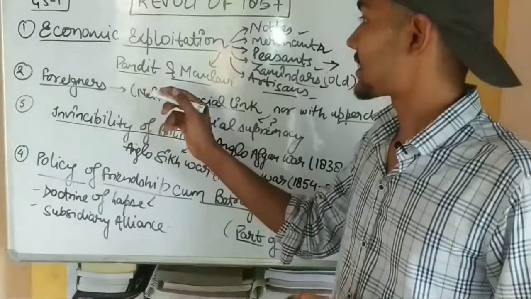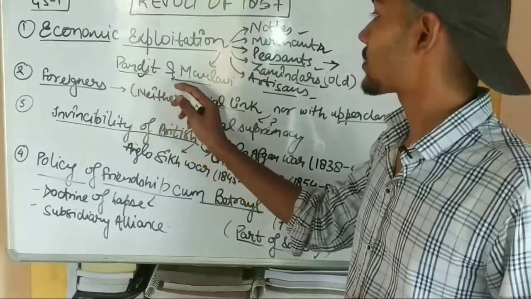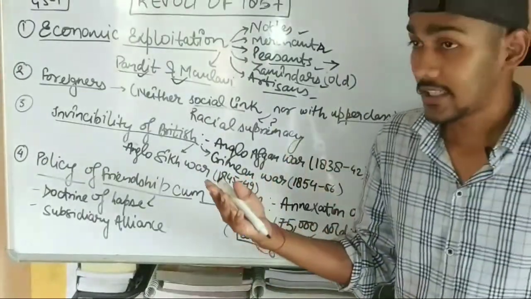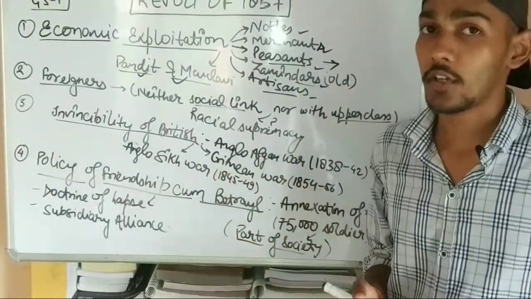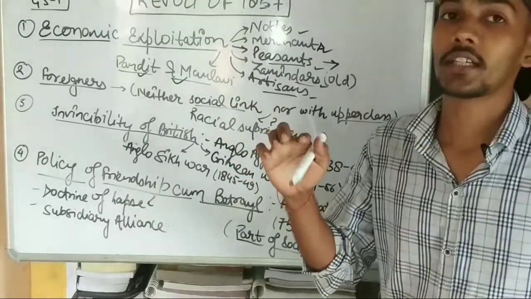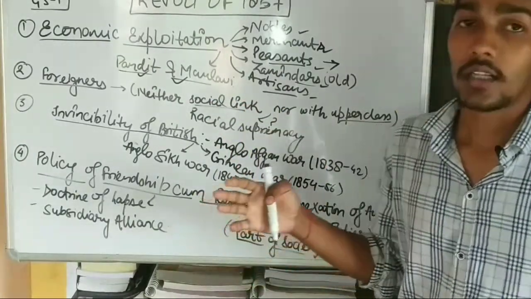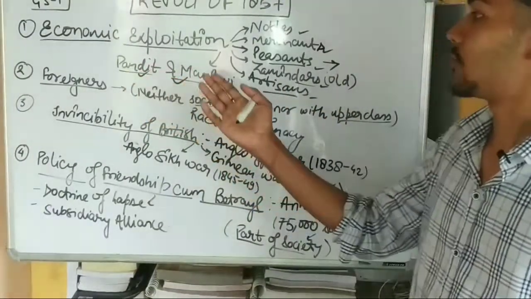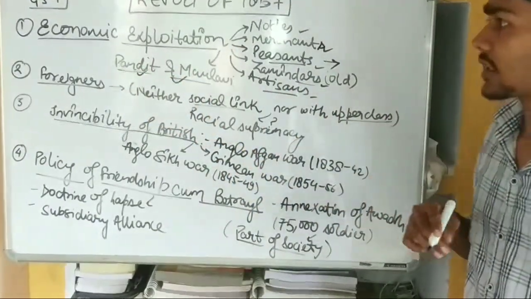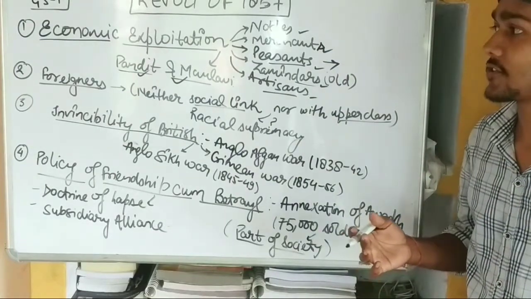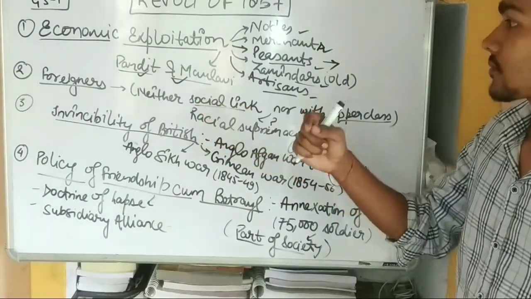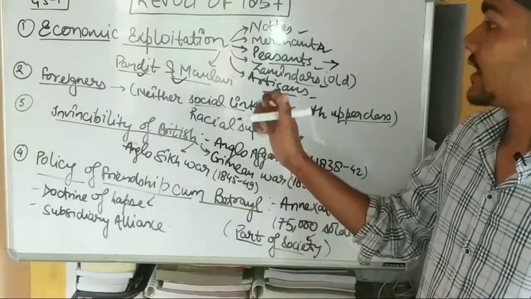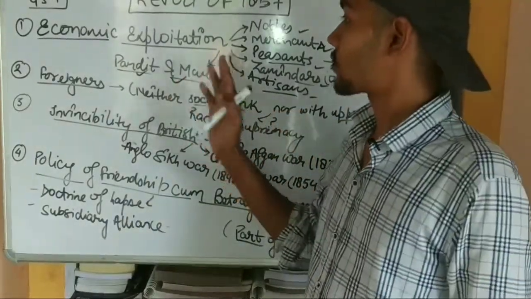The priestly class, that is the Pandits and Maulvis, got affected because when the Britishers came to India, they also brought their Christian missionaries, who were propagating their own religion. They tried to exploit the religion of the Indians, that is, the Hindus and Muslims. They wanted to expand their Christian missions, and they religiously exploited the people. So, all in all, the Pandits and Maulvis were also affected.